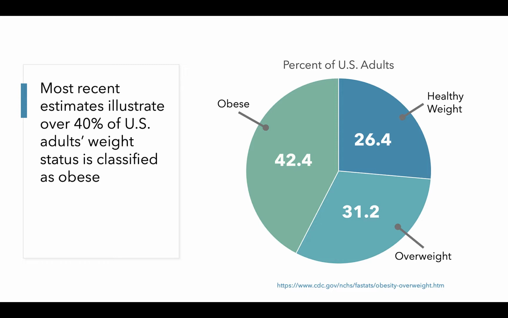As you can see in the pie chart on the right, approximately 26% of U.S. adults have BMI classified as healthy or normal weight, approximately 31% have a BMI classified as overweight, and 42% have a BMI classified as obese. This prevalence of obesity is much higher than we've seen in the past few decades.